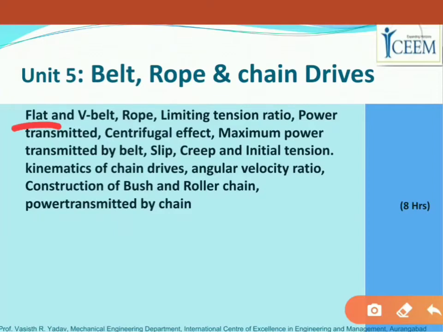The different types of flat belt drives, that is the open belt drive, closed belt drive, etc. We will study some of their characteristics, that is slip, creep, initial tension, etc. All this we will study in unit number 5, and the total weightage to unit number 5 is 8 hours. That means a total of 20%, right? So the total weightage to unit 5 is 20%.